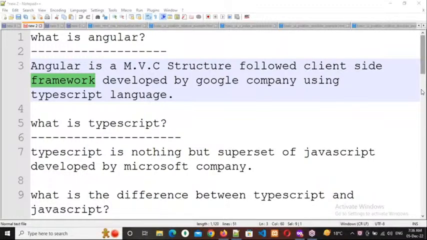Because a framework is nothing but a structure for an application. It gives a basic structure: where we should write our business logic, our database related logic, our user interface related logic, how URLs should be manipulated, and how security should work.